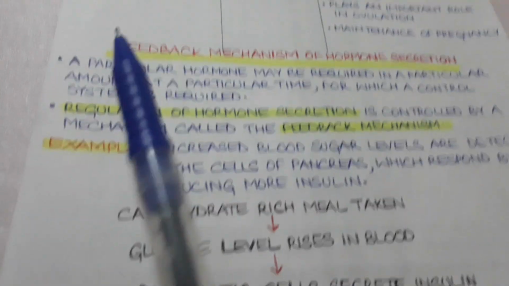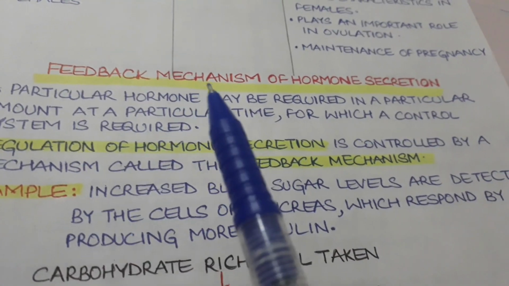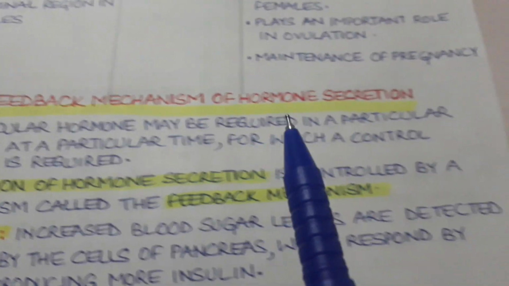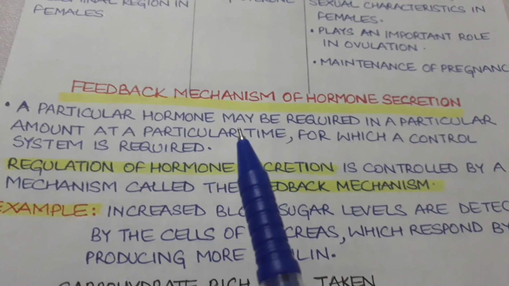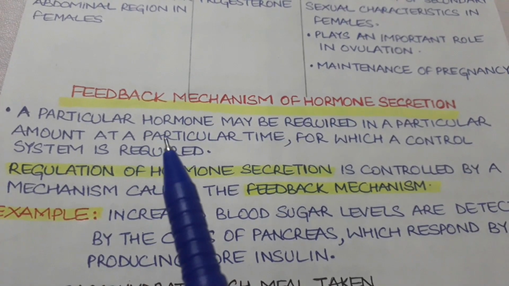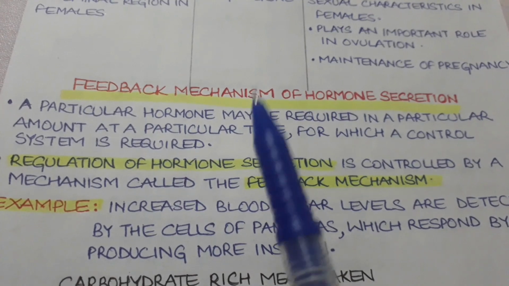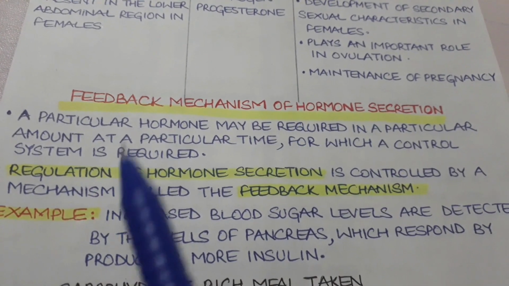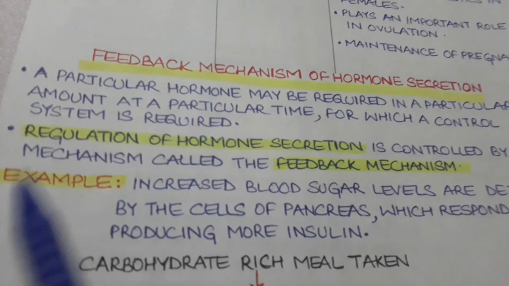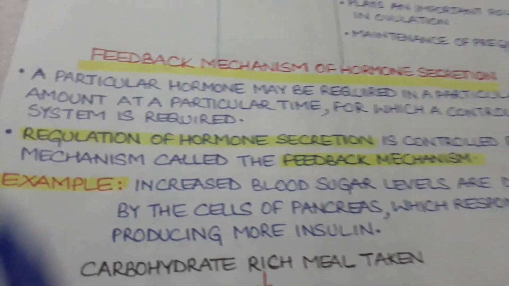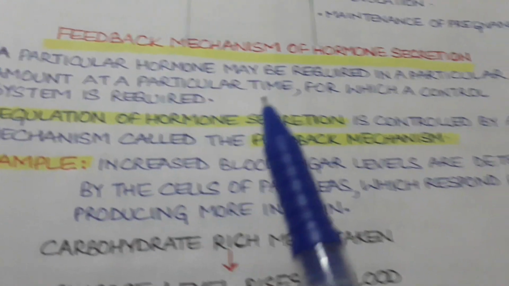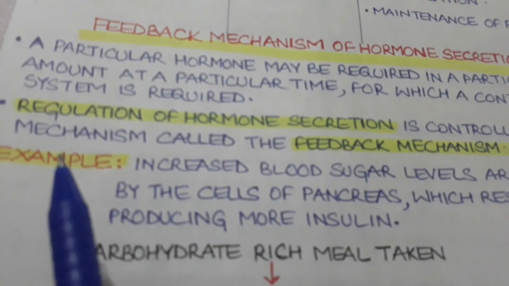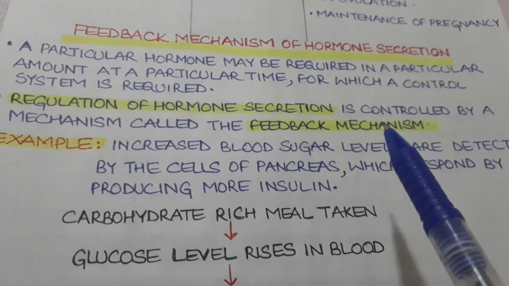Students, the next topic that we are going to take up is feedback mechanism of hormone secretion. Now students, a particular hormone may be required in a particular amount and at a particular time. It means it is required in a specific quantity, not more than that, not less than that, and that too at a specific time, for which it requires a control mechanism. This control mechanism is called the feedback mechanism. So regulation of hormone secretion is controlled by a mechanism called the feedback mechanism.